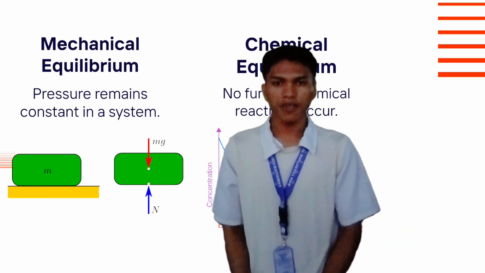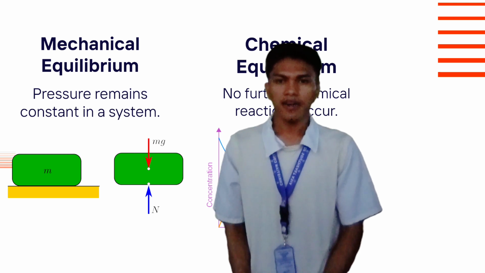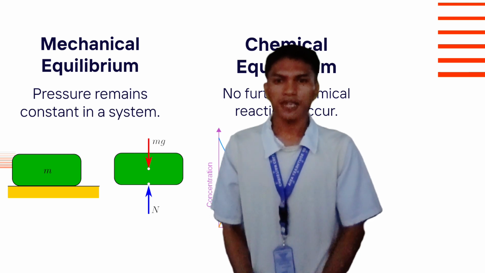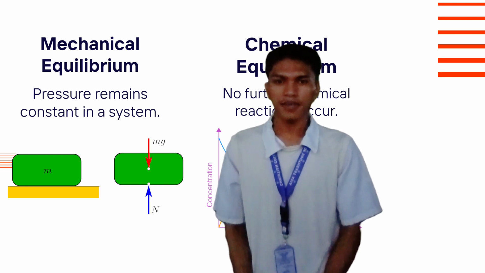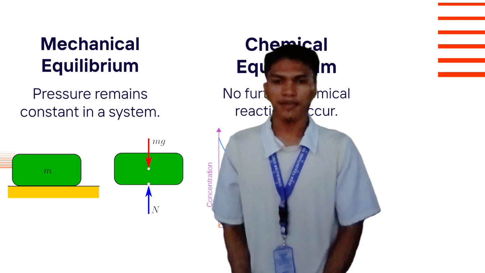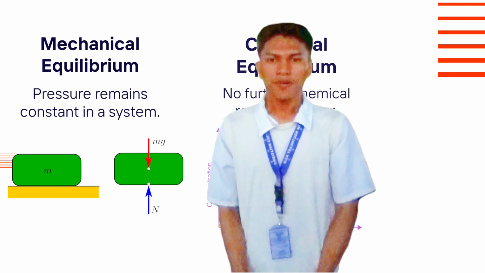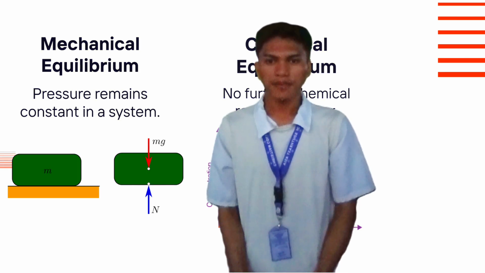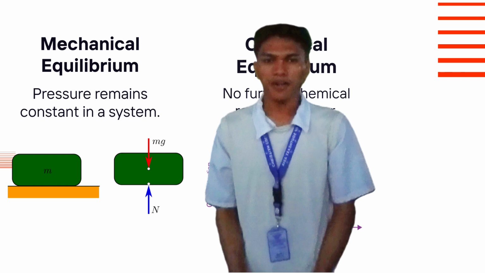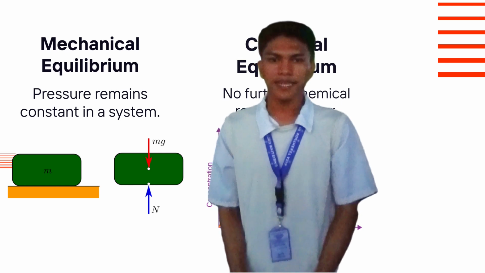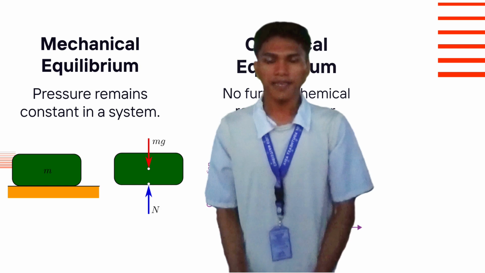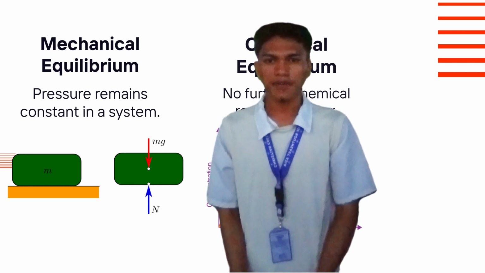Second is mechanical equilibrium. The pressure in a system stays the same, meaning no force is pushing or pulling. For example, a sealed soda can maintains its internal pressure unless it is opened. Or a book resting on a table, the force of gravity pulling the book down is balanced by the normal force pushing the book up from the table. Or a person standing still, the force of gravity is balanced by the support force from the ground.